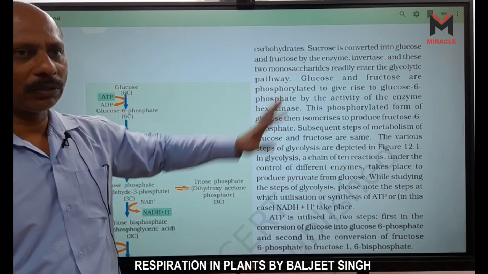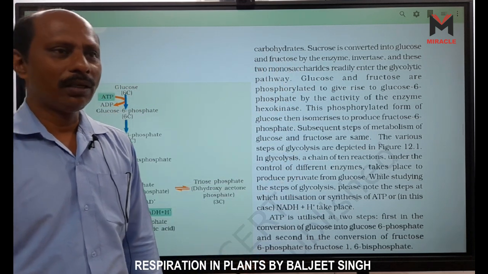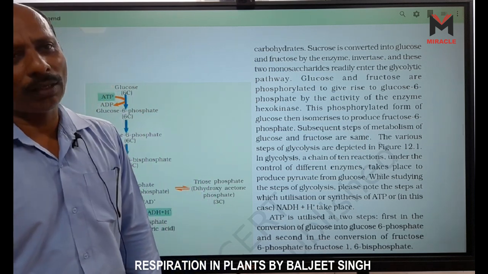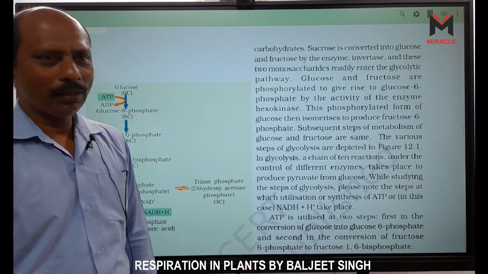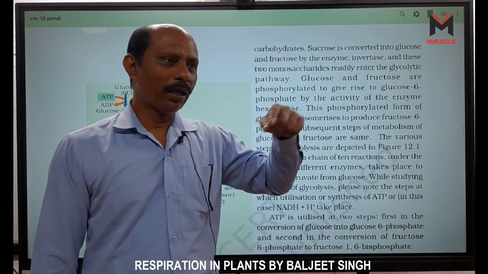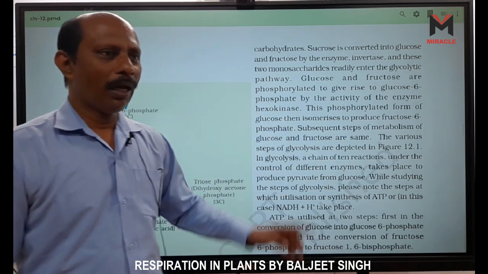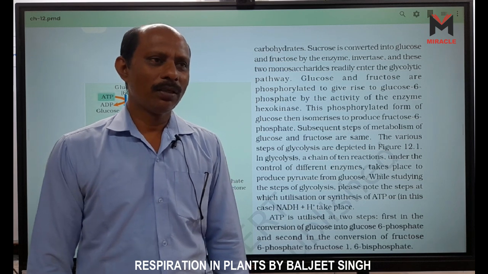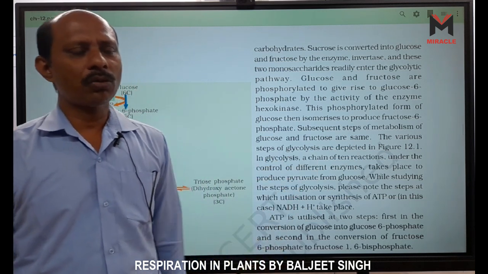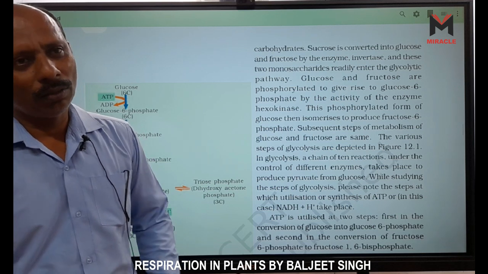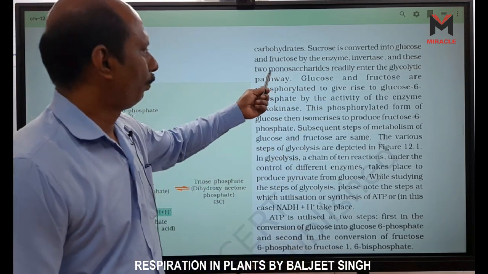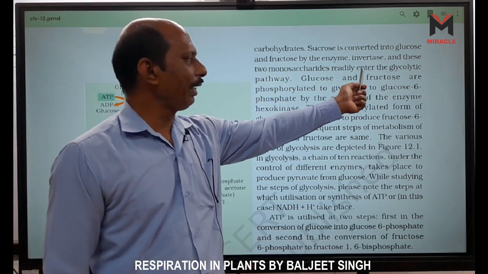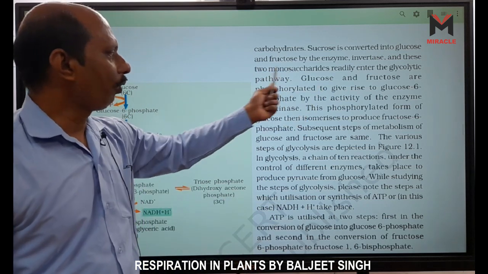Second, glucose is dextrose, a dextrorotatory sugar, meaning right-handed rotation. And fructose is also called levulose because it has anti-clockwise rotation; it is a levorotatory sugar. Both are produced by the enzyme invertase, and those two monosaccharides readily enter the glycolytic pathway.